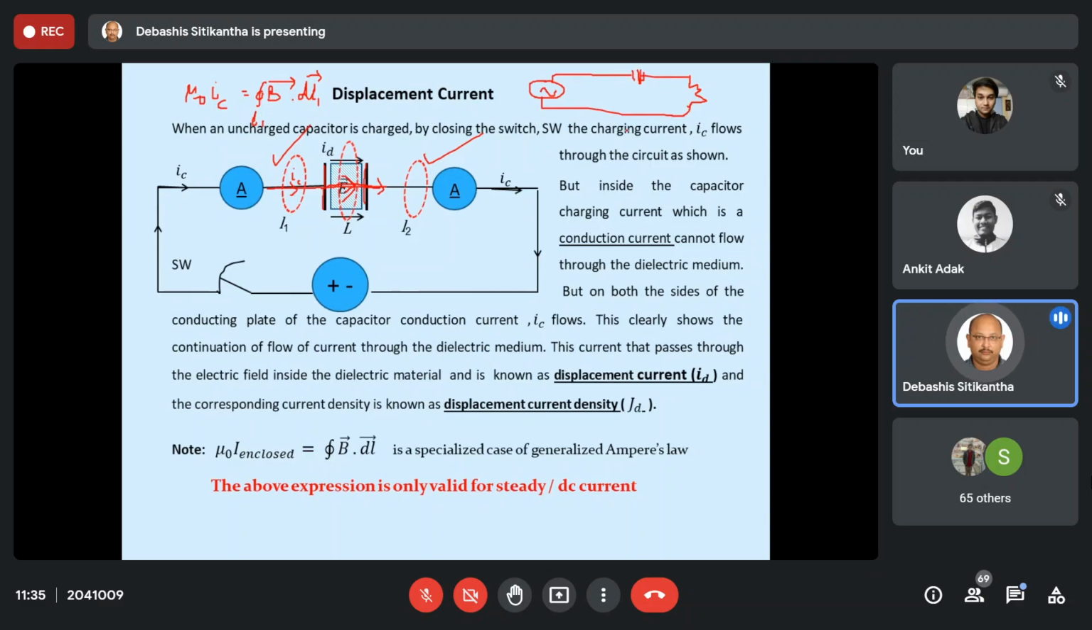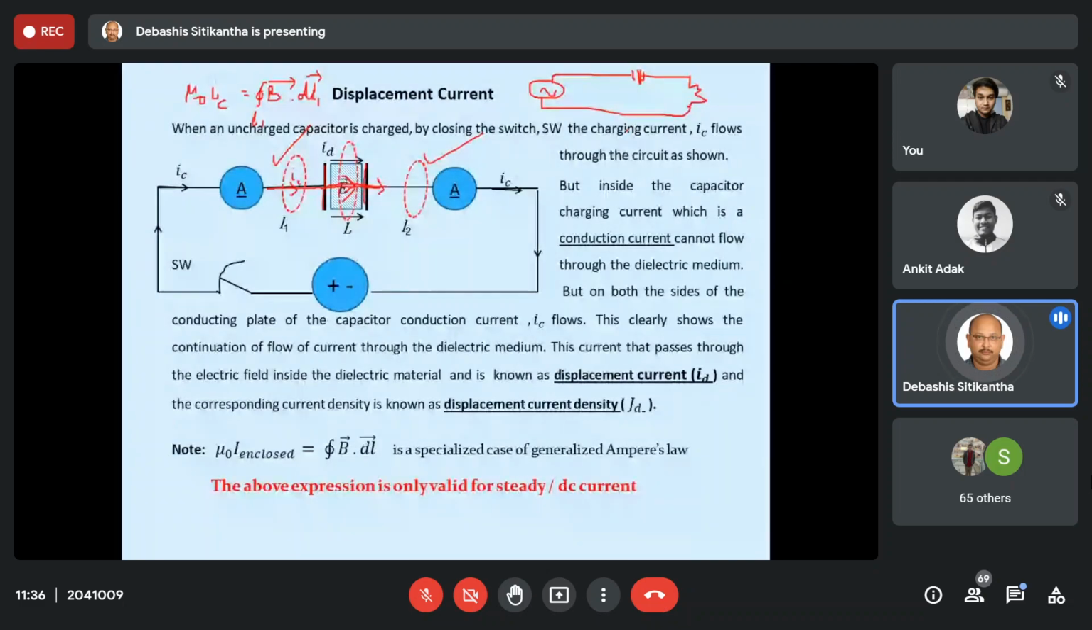Of course, there is some electric field, but the field strength is so low, the electric field is having a magnitude so low that it is not going to allow the flow of this displacement current. That means at least we can conclude that the displacement current is also going to have some relationship with the strength of this electric field. So let us now see what is going to be the expression of this displacement current as well as the displacement current density.